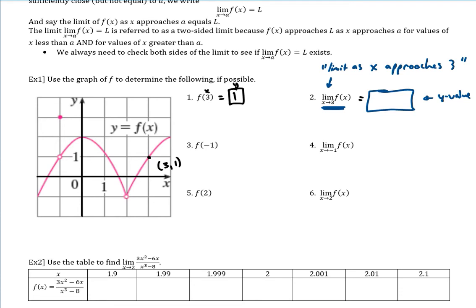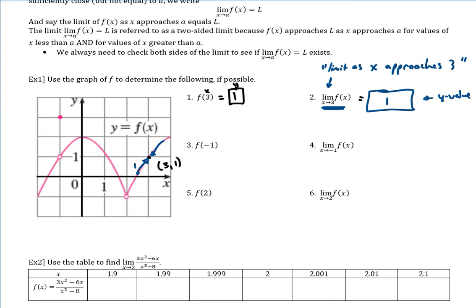Okay, anyway, so all it's saying is, the limit as x approaches 3. So we want to follow our graph. I want to start somewhere on the graph, and I want to follow it as close as I can until I get close to x equals 3. And I want to do that from both directions. So I'm there on the left approaching it, and on the right approaching it, and it looks like as I get close to x equals 3, the y coordinate looks like it would be 1 still. So it's just 1. Okay, so this is an example where our defined f of 3 matches our limit. So sometimes they are the same. Okay, so that's all we're doing.